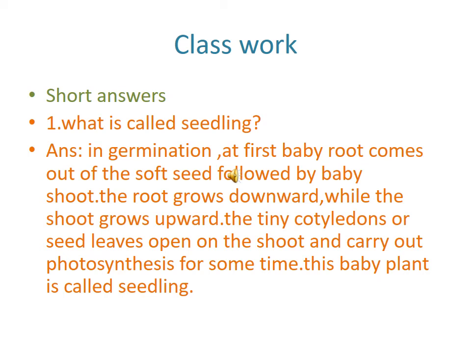Students, take your classwork note. Only one short answer: what is called a seedling? In germination, at first a baby root comes out of the soft seed followed by a baby shoot. The root grows downward and the shoot grows upward. The tiny cotyledons or seed leaves open on the shoot and carry out photosynthesis for some time. This baby plant is called a seedling. Children, you have to write fast and your handwriting should be very neat. Okay.